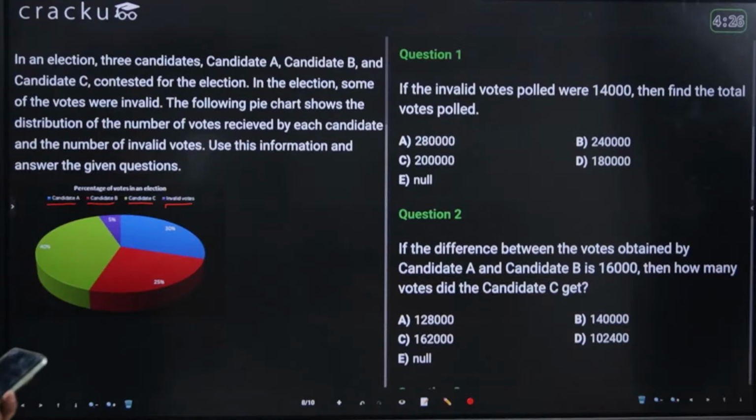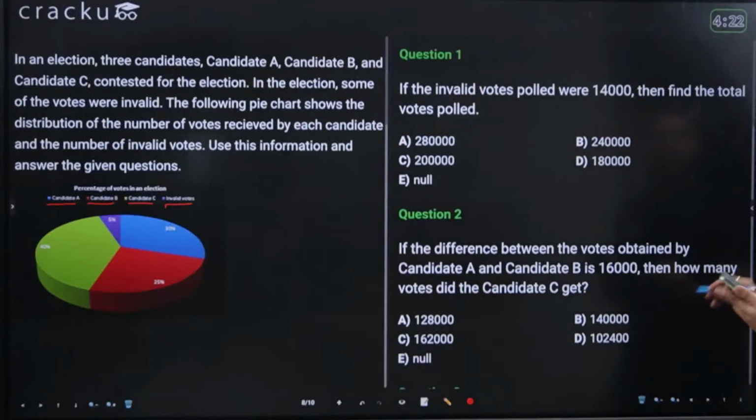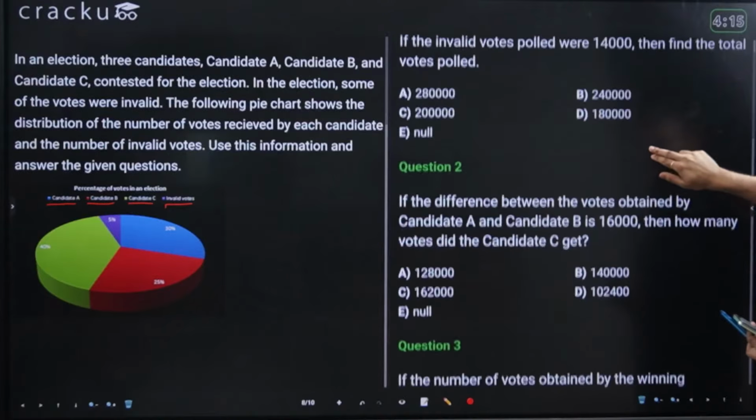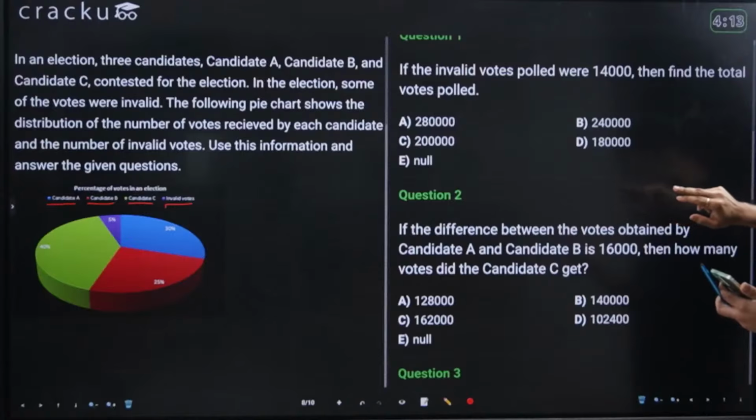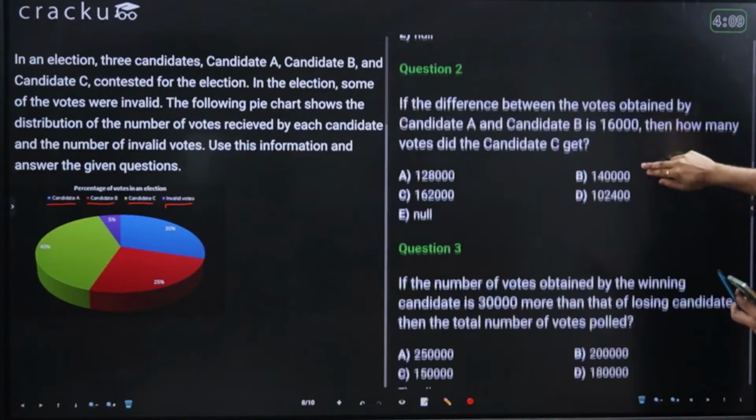I'm hoping by now you might be done with the first question. Let me show you the second question, and I'll show you the third question as well. I hope most of you are done with the first one. This is the second and third question.